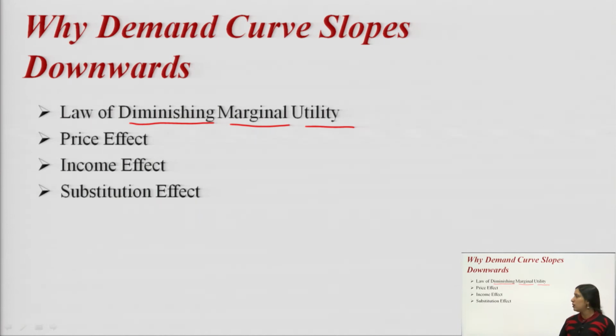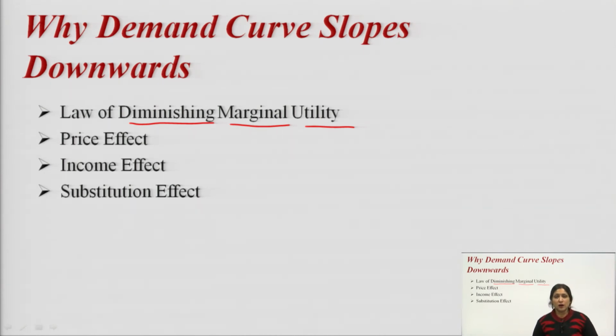The third one is your income effect. Income effect is nothing but the change in the real income of the consumer, or the effect of purchasing power. For example, suppose you are buying oranges, 1 kg of oranges at rupees 40. So, if you are spending 100 rupees on that, you are able to buy 2.5 kg, am I right? But if the price increases from 40 to 50, then within that 100 rupees, now you are able to buy only 2 kg of oranges.